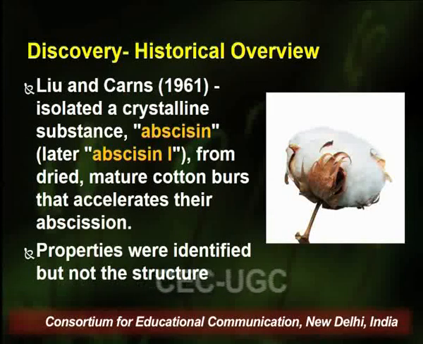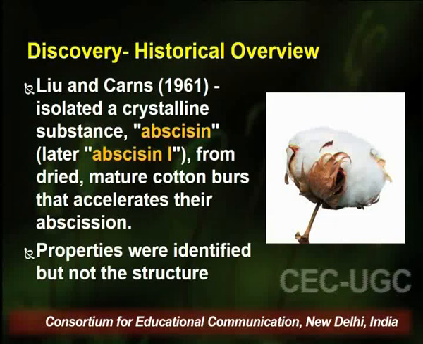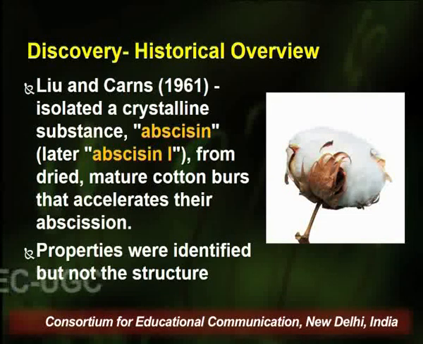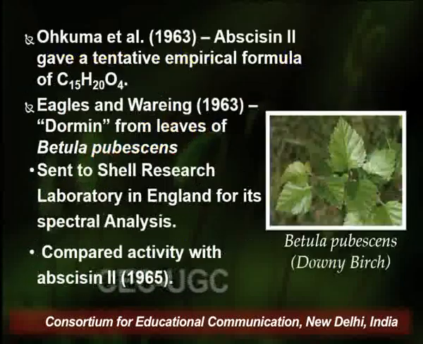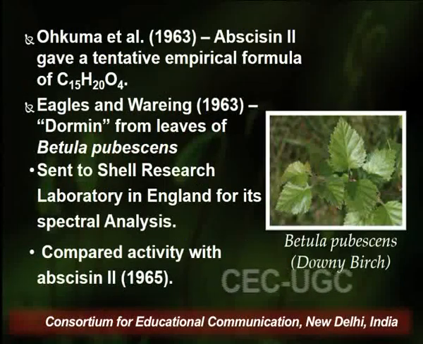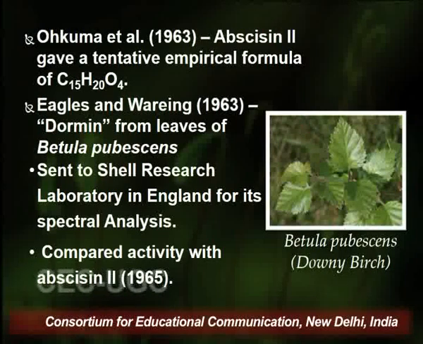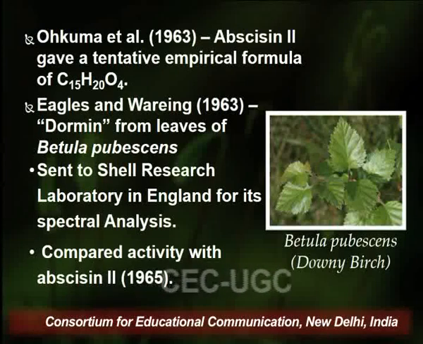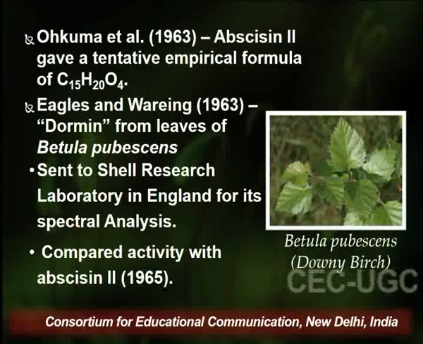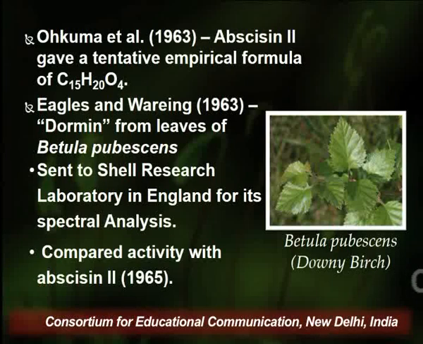Though they identified that this compound was responsible for the falling of the cotton burrs, they were not able to elucidate its structure. Their discovery was followed by the discovery of Okuma et al. In 1963 they isolated a similar compound again from cotton burrs, but named it abscissin 2. They also gave the tentative empirical formula, C15H20O4.